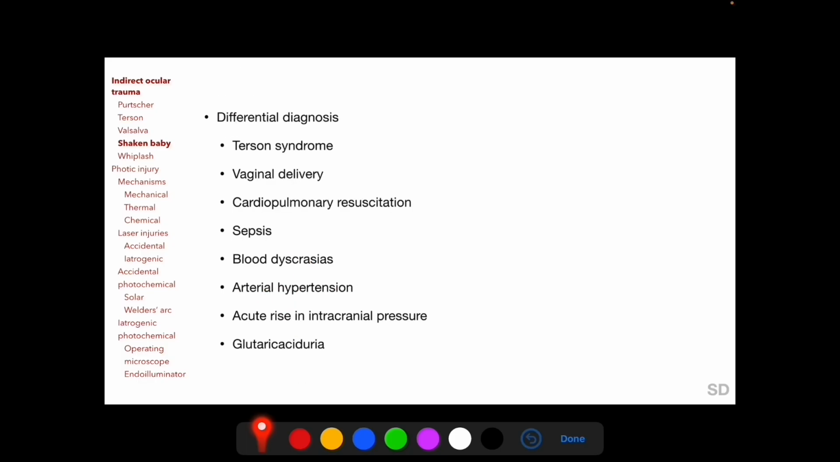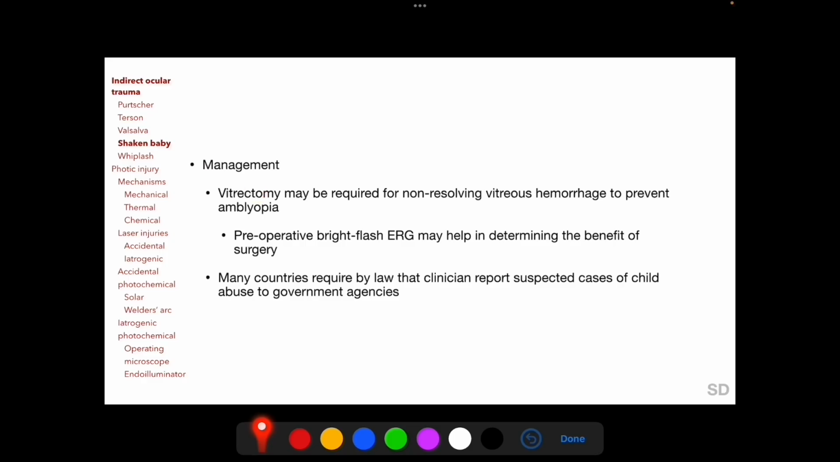Differential diagnoses of suspected shaken baby syndrome are important to consider and include Terson syndrome, vaginal delivery, cardiopulmonary resuscitation, sepsis, blood dyscrasias, arterial hypertension, acute rise in intracranial pressure, and glutaric aciduria. Vitrectomy may be required for non-resolving vitreous hemorrhage to prevent amblyopia, and many countries require by law that clinicians report suspected cases of child abuse to government agencies.